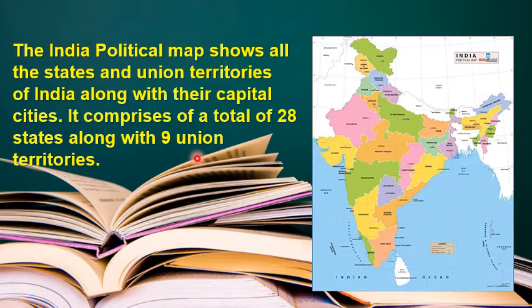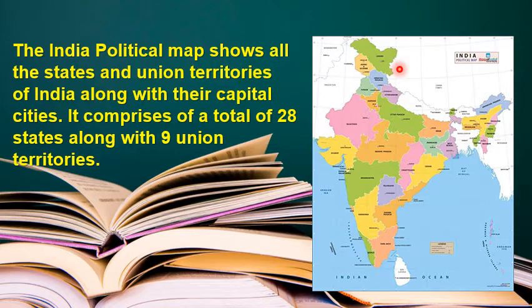India is divided into 28 states and 9 union territories. Okay, is it clear? First of all it was 29 states and 7 union territories, but now it is 28 states and 9 union territories, because Jammu Kashmir is divided into Ladakh and Jammu and Kashmir, and they are both union territories.